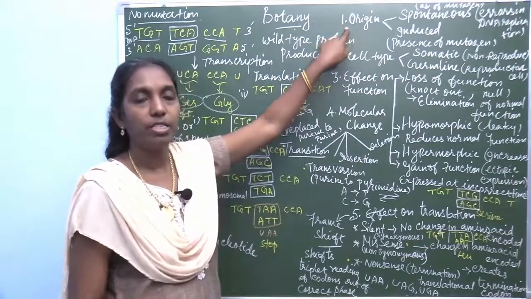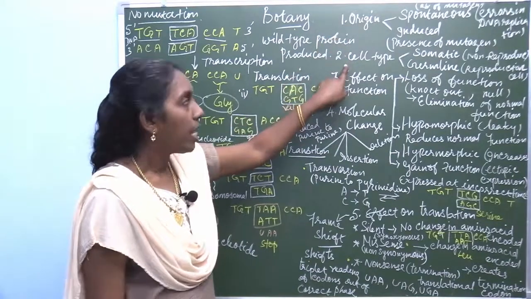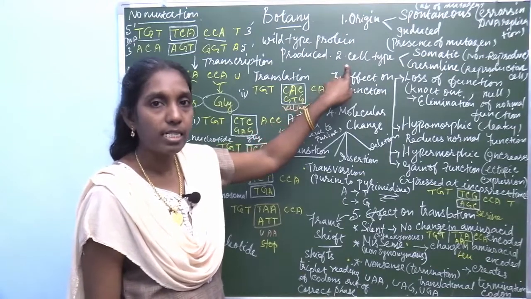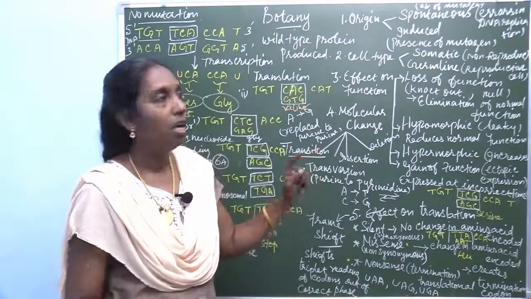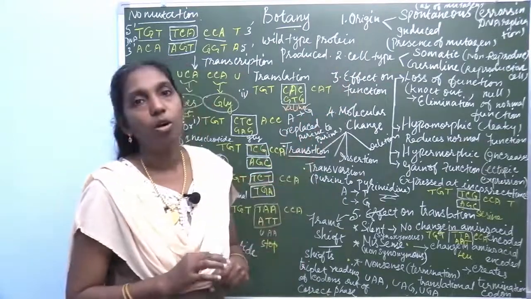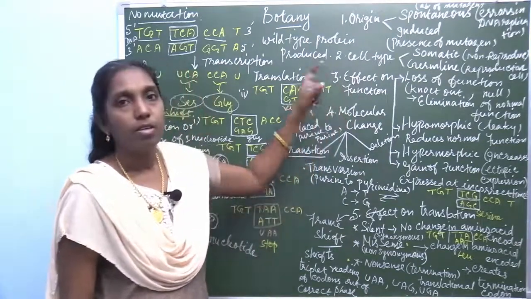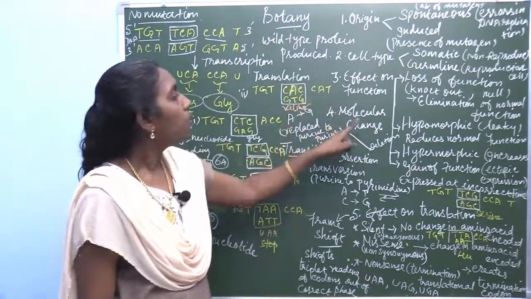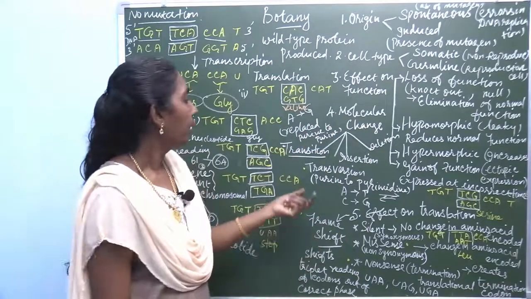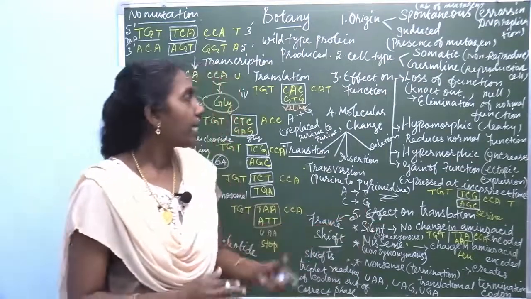First classification is based on origin, second classification based on cell type. Then there are different types based on the effect on function of the gene, based on molecular changes, and based on effect on translation.